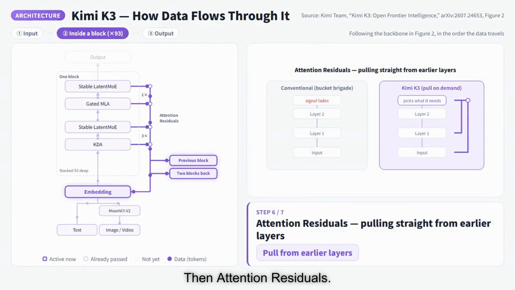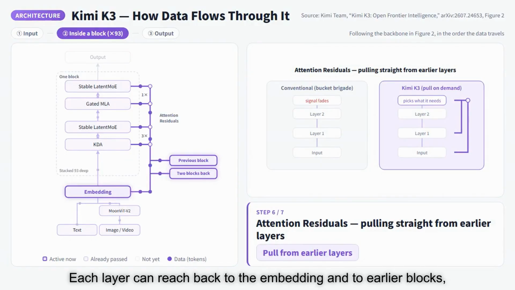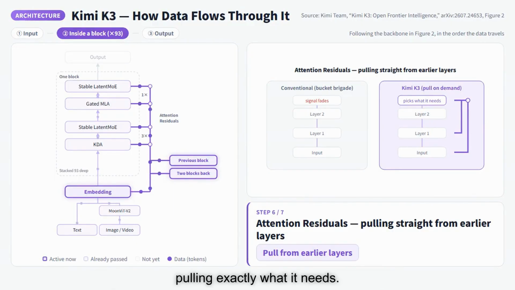Then, attention residuals. Each layer can reach back to the embedding and to earlier blocks, pulling exactly what it needs. That's why, even 93 layers deep, the earliest information still arrives intact.